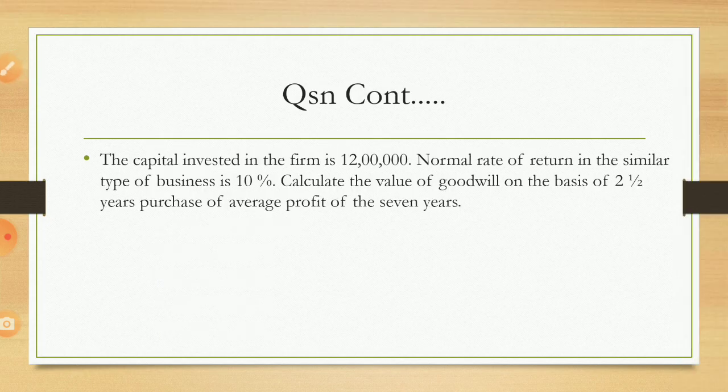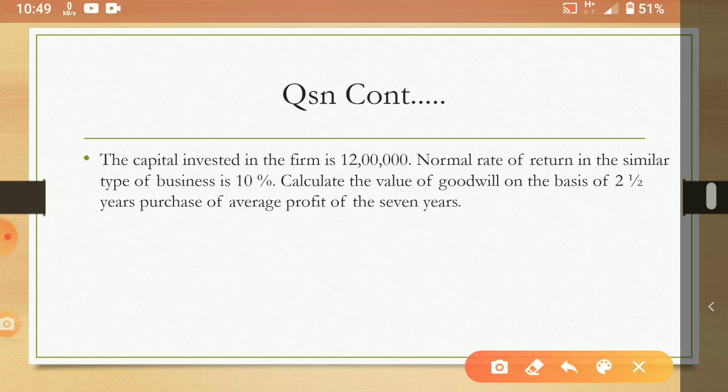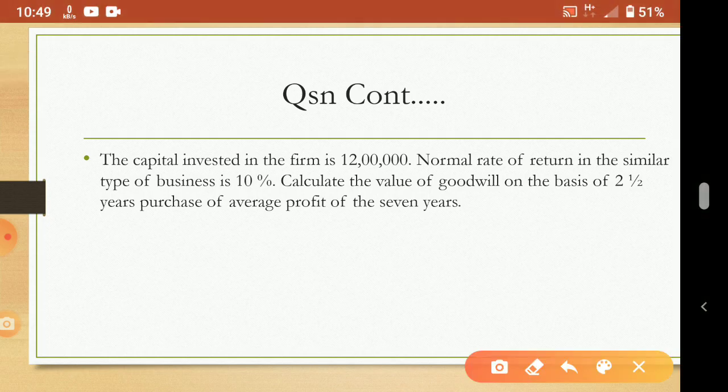Question continued. The capital invested in the firm. So how much capital is invested in the firm? 12 lakhs. So for what purpose is this given? To calculate the normal profit. So to calculate normal profit, we need capital. And the normal rate of return in the similar type of business is 10%. Understood? No? So if we invest 100 rupees, everybody is getting how much normal return? Like 10% they are getting. So 10 rupees everybody will get.